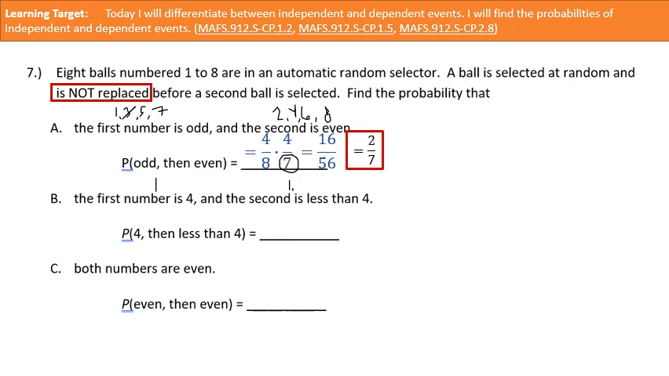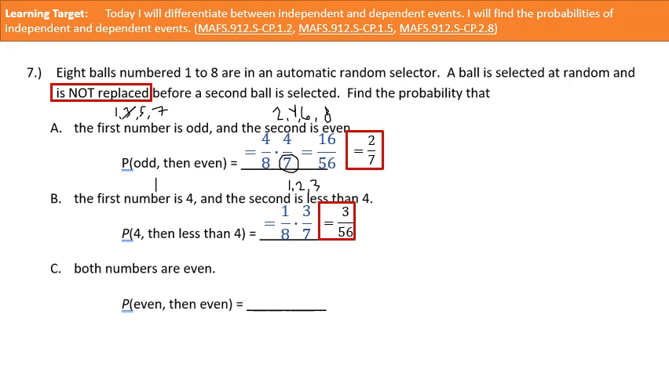That means it could be a 1, a 2, or a 3. All right, so the probability that I select a 4, that's going to be 1 over 8. But when I select that second one, because I've already taken 1 out, then the probability has changed. Now there's only 7 balls left, so it's 3 out of 7. Multiply straight across. We're going to get 3 over 56.